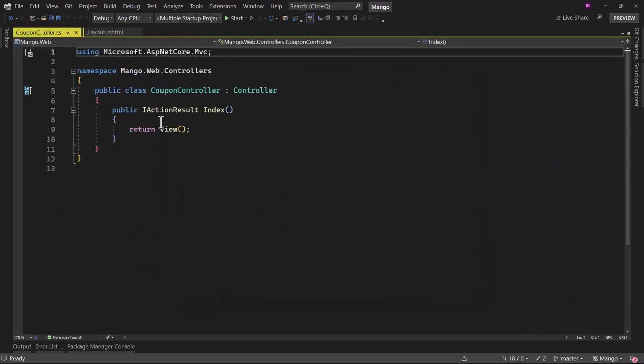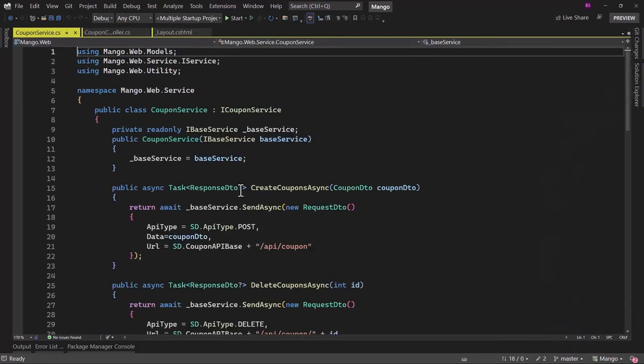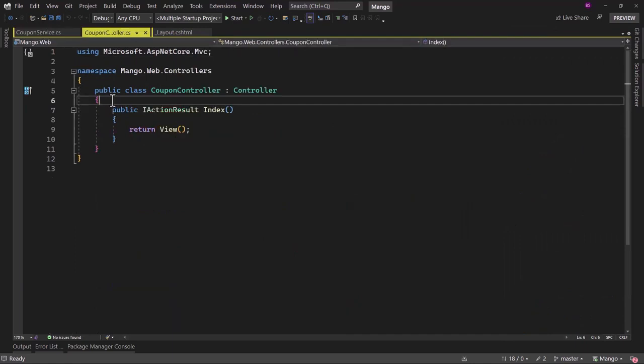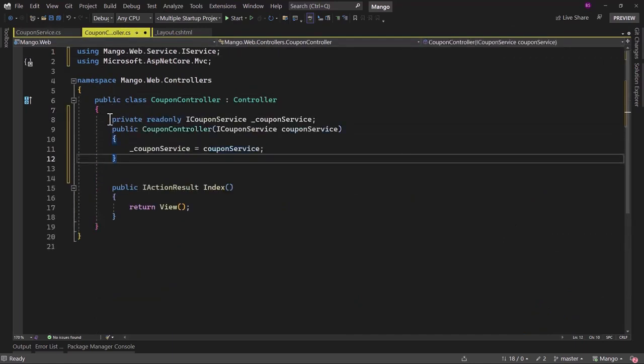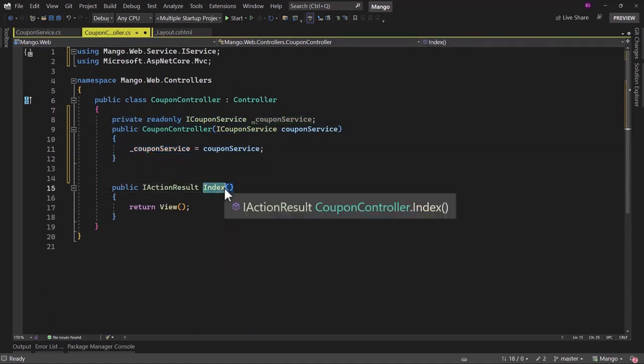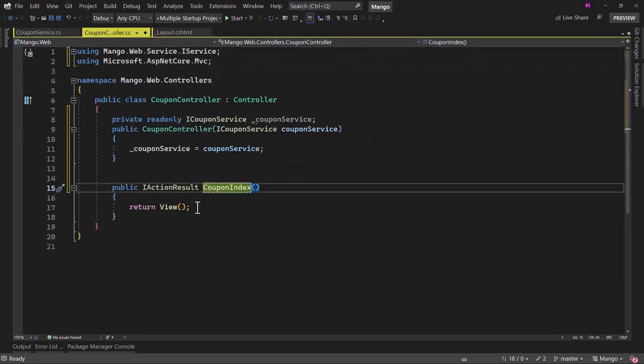In order to invoke the coupon API, we have that in the coupon service. We have already configured that in dependency injection. So let me consume that right here. We add that in the constructor here, and then the Index action. If we go back to _Layout, I am calling that CouponIndex action. So right here, I will rename that to be CouponIndex action.